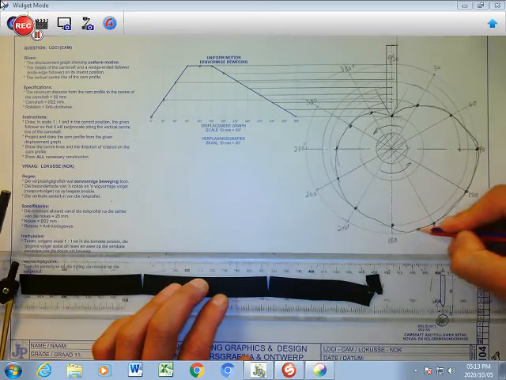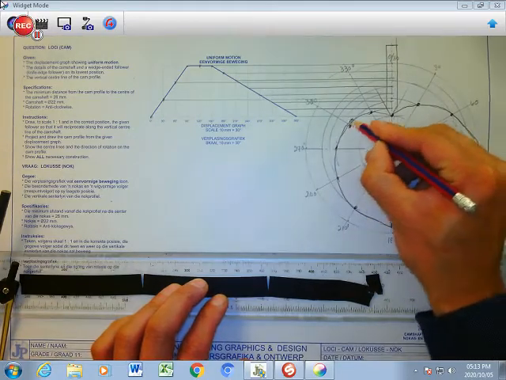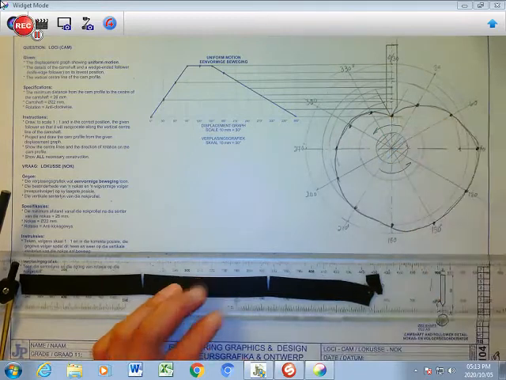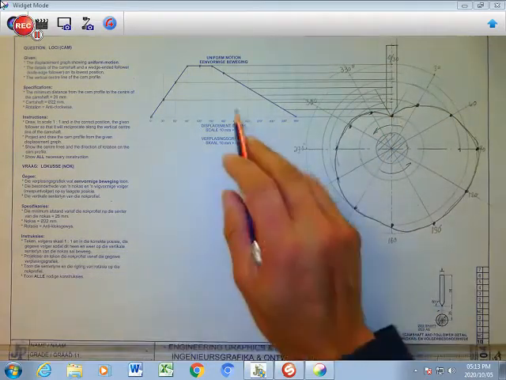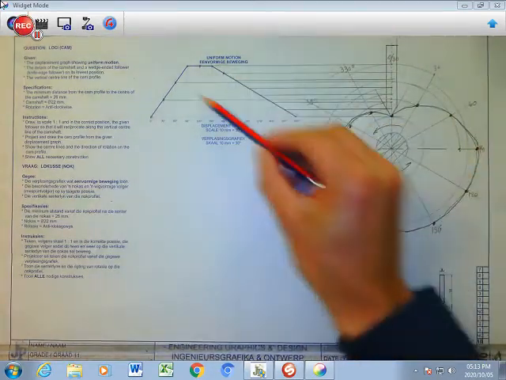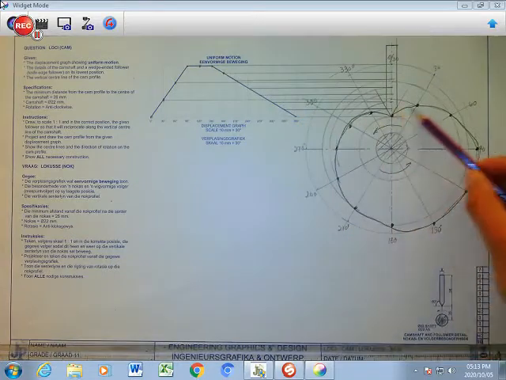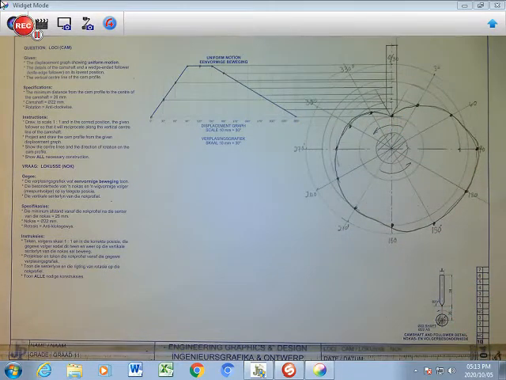This is the only freehand part that you are going to draw. It does not entail drawing equipment. And there you have your cam displacement graph talking to your cam profile, and that motion is going to be created in a rotary format like that there. Right, that's your cam drawing on 107.